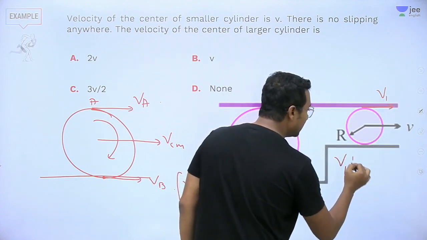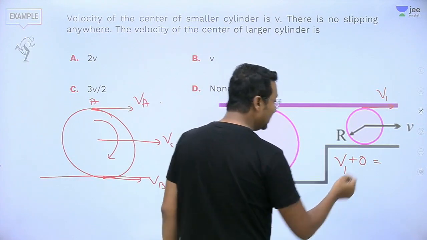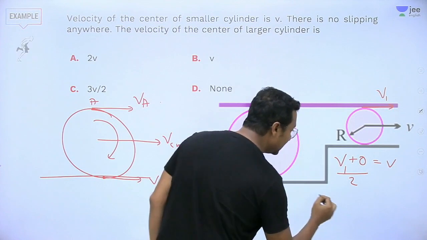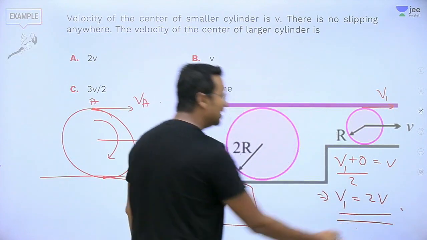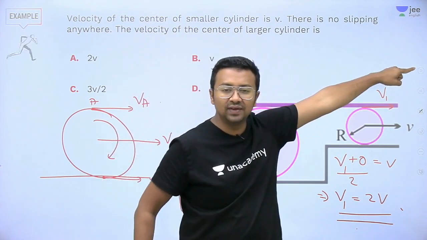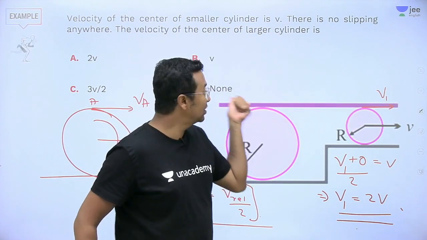So V1 plus 0, V relative, divided by 2 will be equal to V, which implies V1 will be equal to 2V. The top portion will be moving with a velocity of 2V.